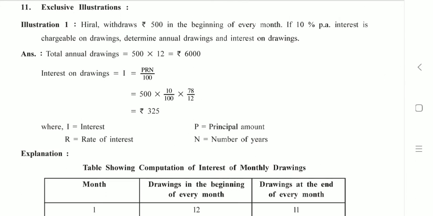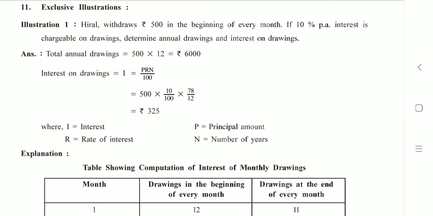So let us come to the solution. Total annual drawings equals 500 into 12. Why? There are 12 months in a year and Hiral withdraws 500 every month. So obviously 500 into 12 gives you 6,000, which is annual drawings of Hiral. Of course, Hiral अगर एक महीने में 500 विड्रॉ कर रही है तो 12 महीने में कितना विड्रॉ करेगी? Every month 500, तो 12 months 6,000.